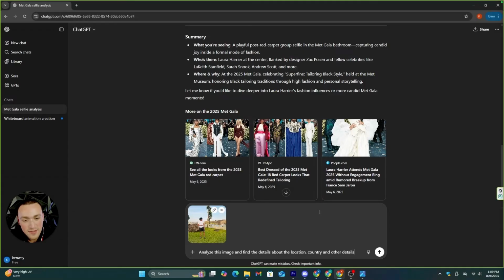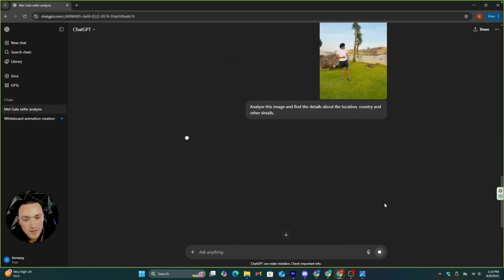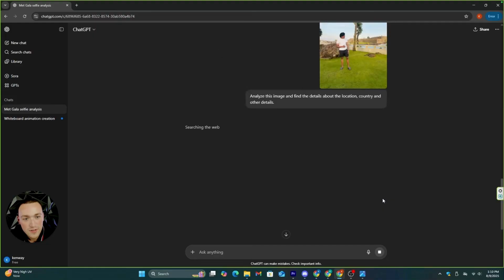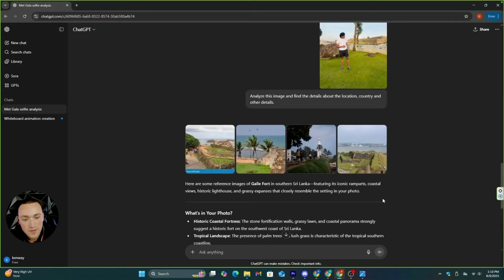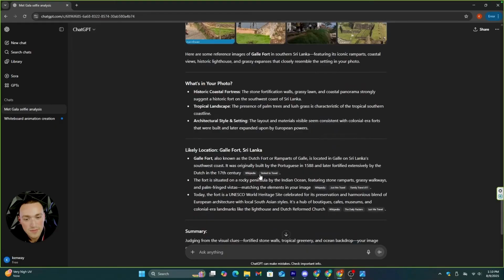Let's ask it to analyze this image and find the details about the location, country, and other details. Okay, this is actually true. I took this photo recently near the Galle Fort in Sri Lanka.